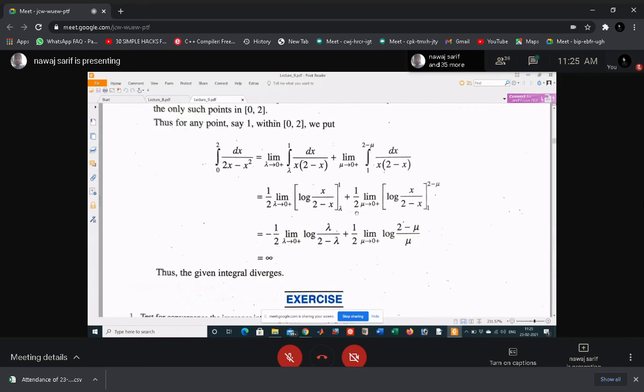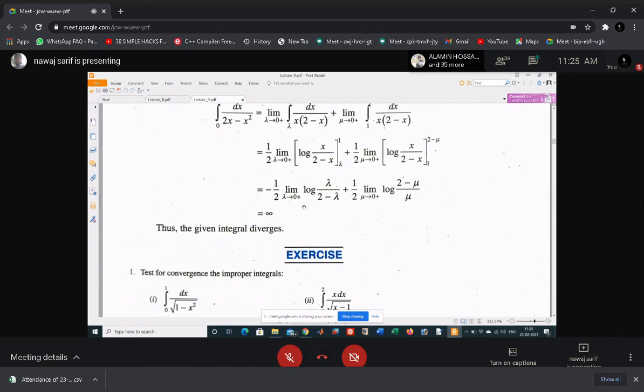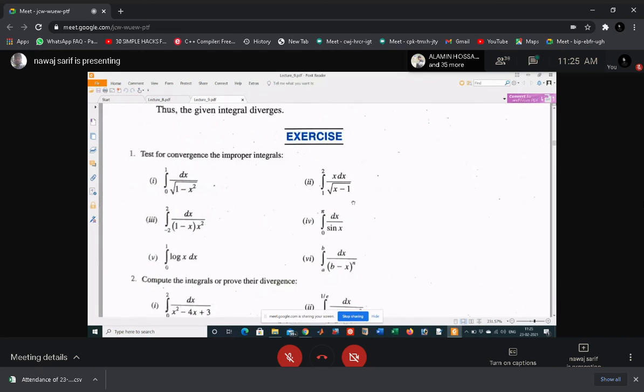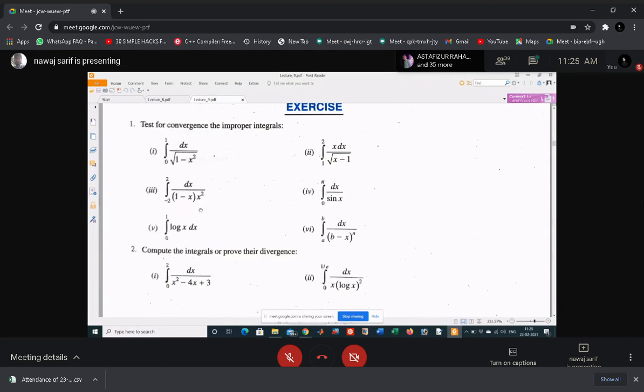Find it out in this example. There are some examples given. Just try to find the integral. What is the point of discontinuity in this case? Sir, 1. And in the second case? Sir, 1. Okay, this is also 1.